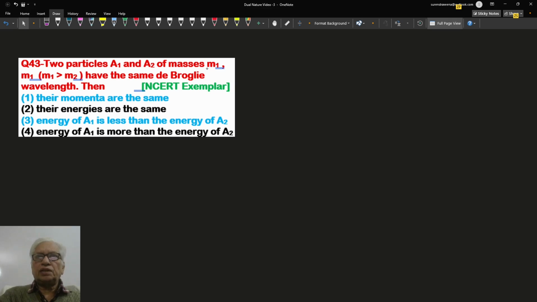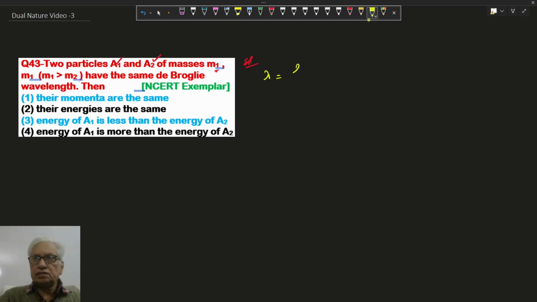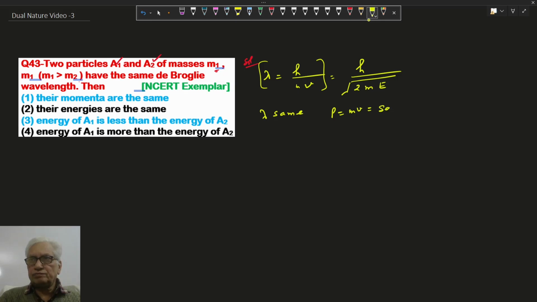In this question, particles A1 and A2 having mass m1, m2 have the same de-Broglie wavelength. The de-Broglie wavelength is given by h upon mv, or h upon root of 2mE, where m is the mass, v is the velocity, E is the energy. Lambda is the same, it means momentum P equal to mv is also same.